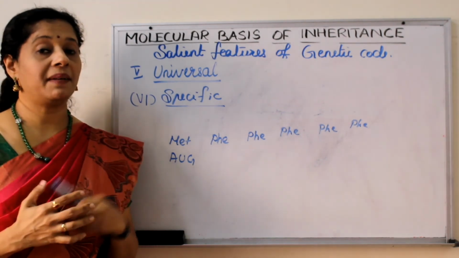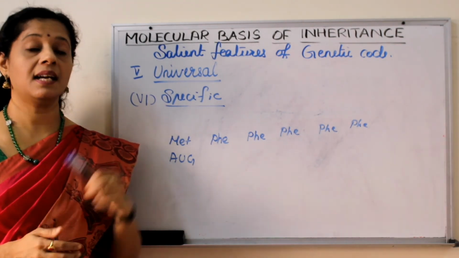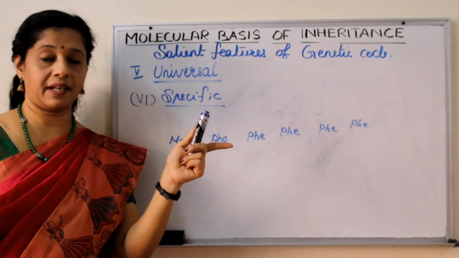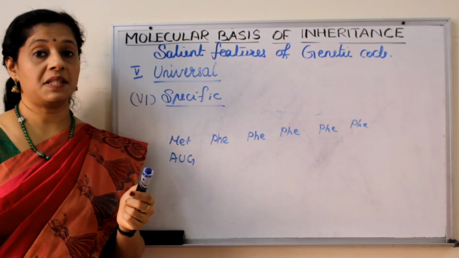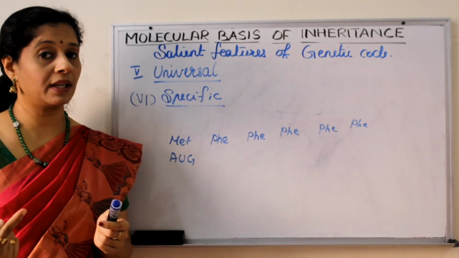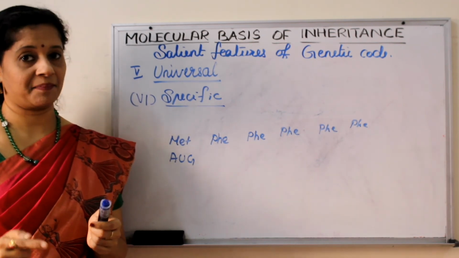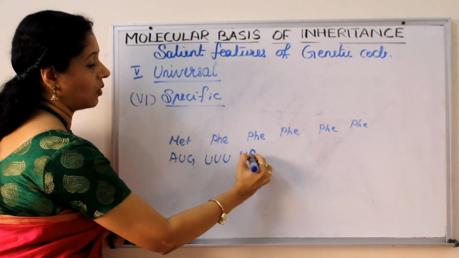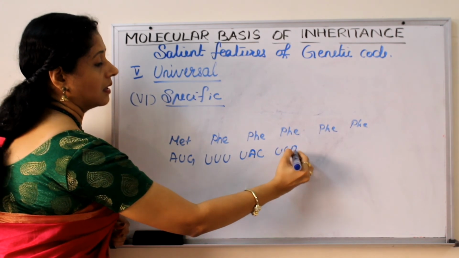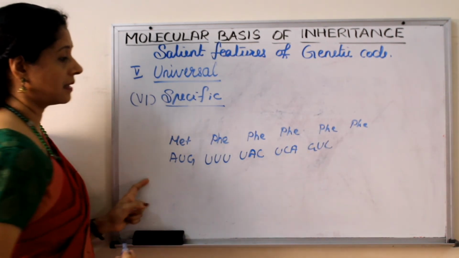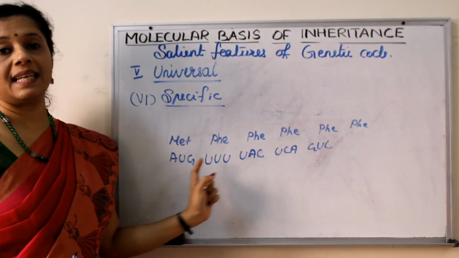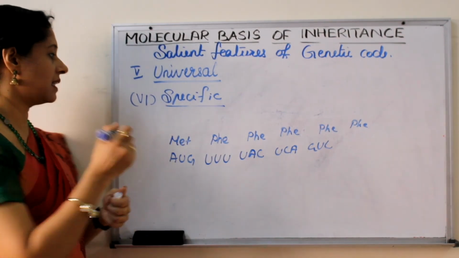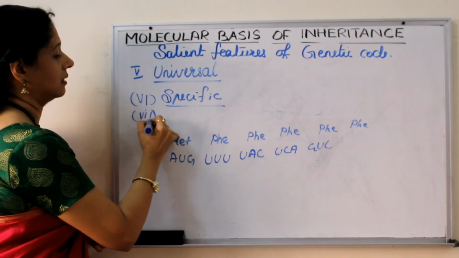So don't confuse between degenerate and specificity. Degenerate means one amino acid can be coded by different codons. Specificity means one codon will code for only one amino acid. And the last one: when we are writing these sequences of codons, we don't use any punctuation marks. We are writing in a contiguous manner. So that is the last characteristic feature.